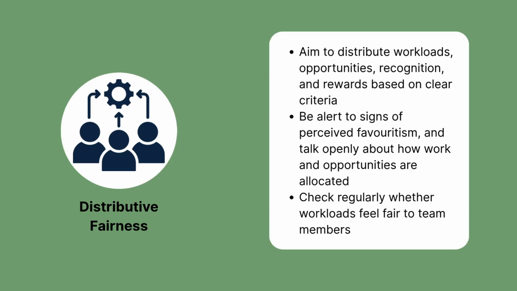1. Distributive fairness. To achieve distributive fairness, aim to distribute workloads, opportunities, recognition and rewards based on clear, relevant criteria. Be alert to signs of perceived favouritism or imbalance and talk openly with your team about how work and opportunities are allocated. And check regularly whether workloads feel fair to team members and adjust where possible.